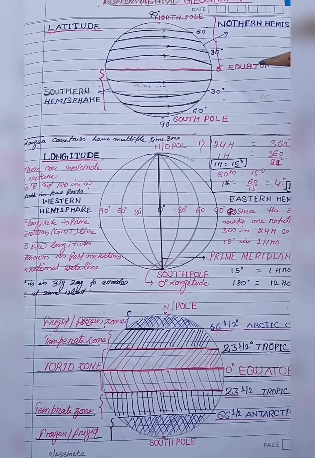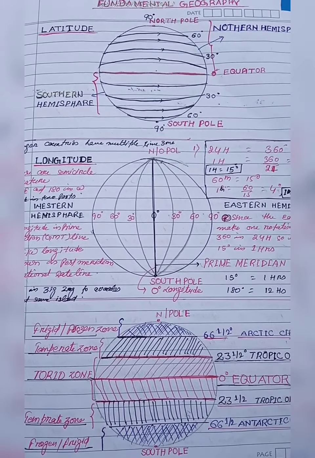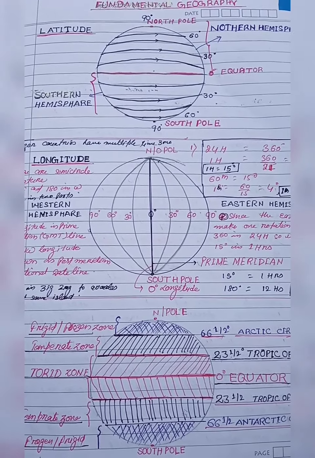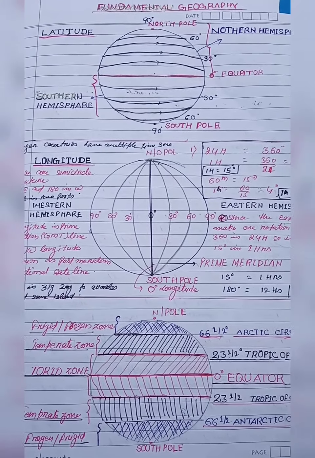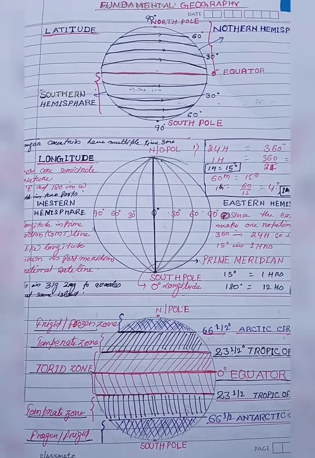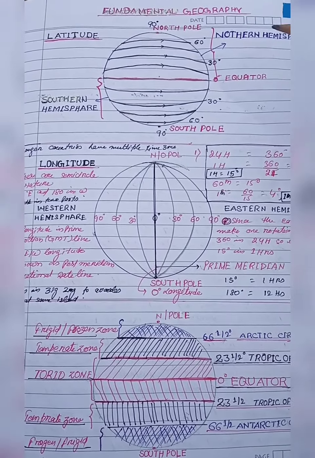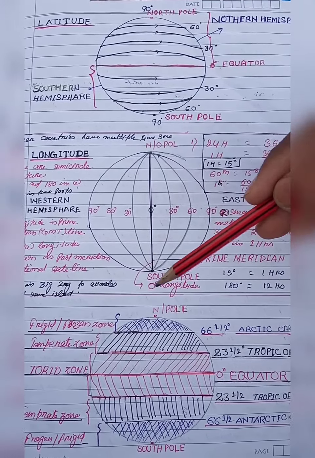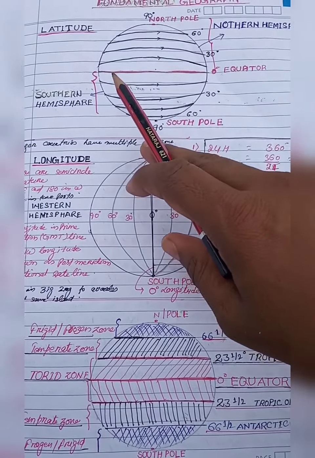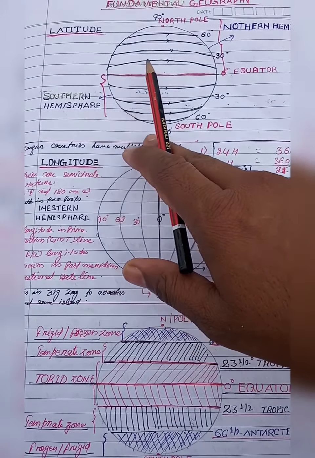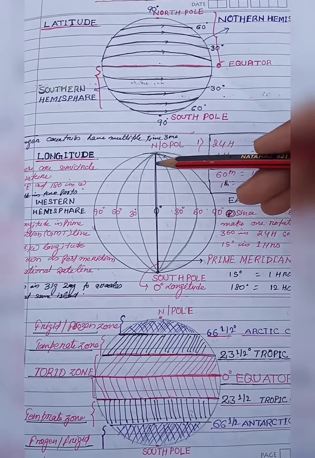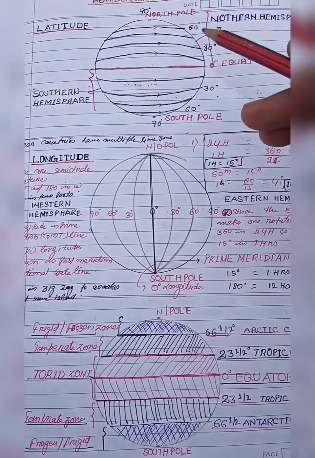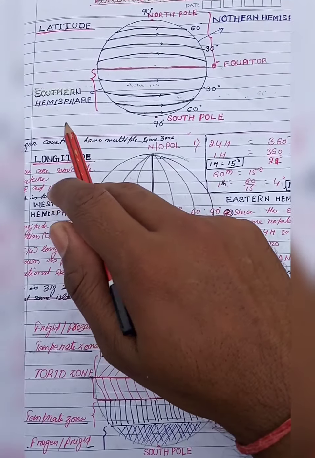As we know, there are two different kinds of lines drawn on the globe. These lines are known as latitudes and longitudes in English, and in Hindi these lines are known as Akshans Rekha and Deshantar Rekha. I have made two different diagrams to help you understand in detail. Some lines are horizontal and some are vertical. On the globe these lines are curved, but on a map they are seen as straight lines.